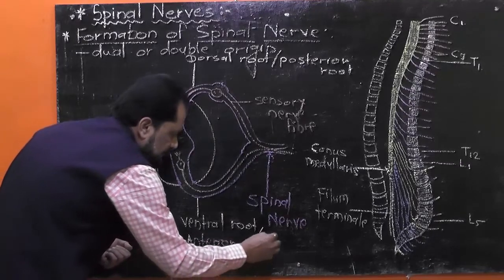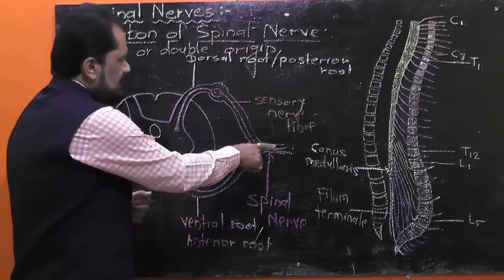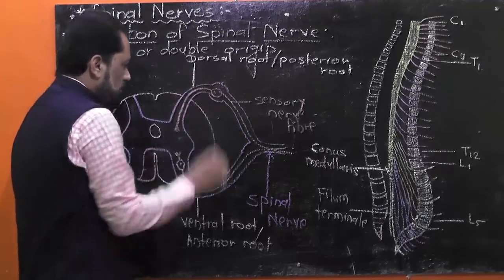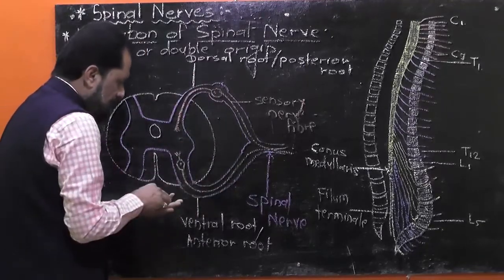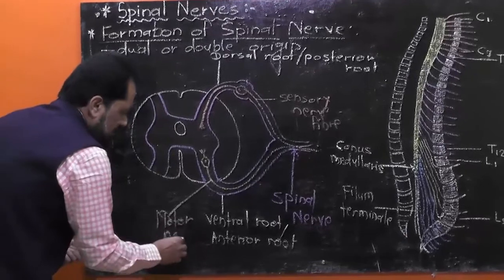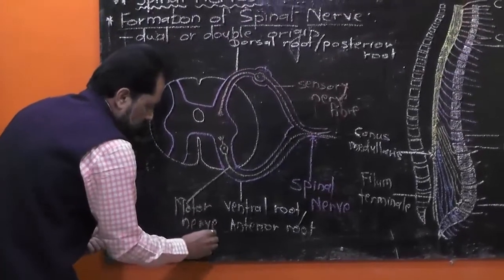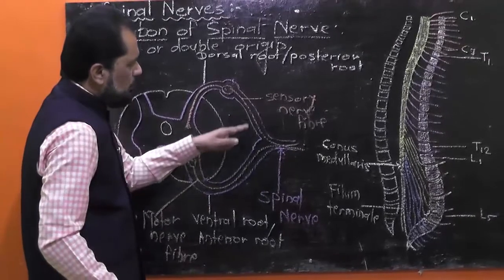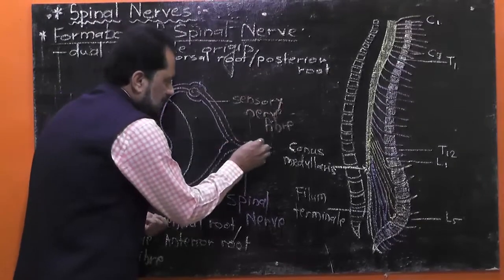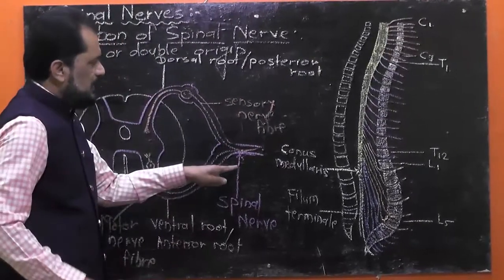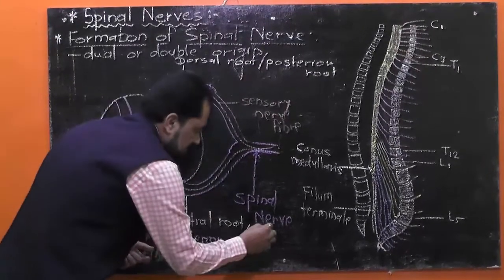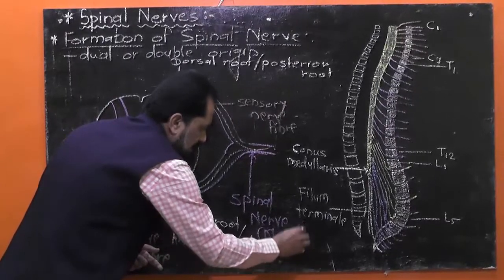I said that the sensory nerve fiber enters into the spinal cord as dorsal root, and the motor nerve fiber, let me label, this is motor nerve fiber, emerges out as ventral root. The dorsal root and ventral root fuse together to form here the spinal nerve. It means the spinal nerve contains sensory as well as motor nerve fiber. That's why the spinal nerves are mixed in nature.